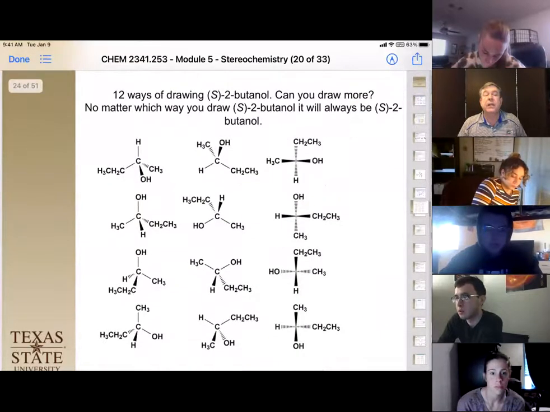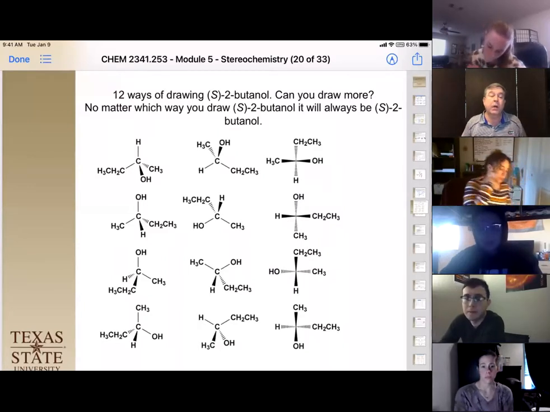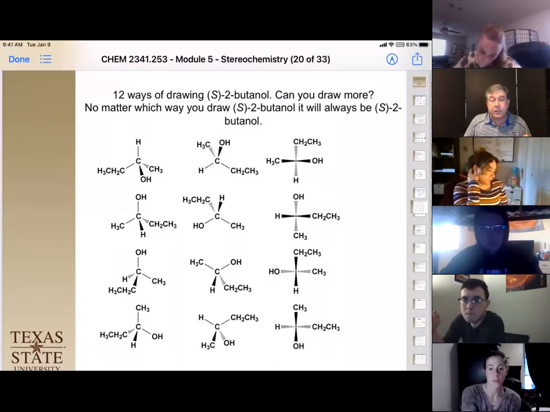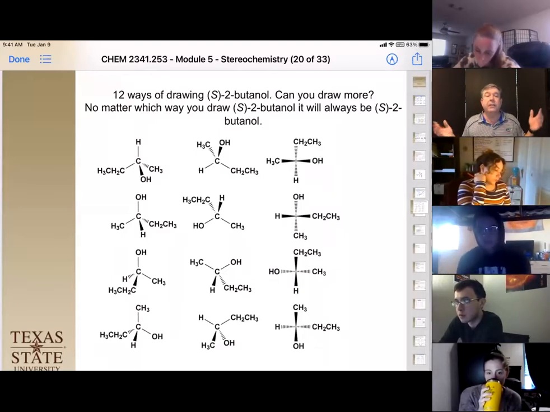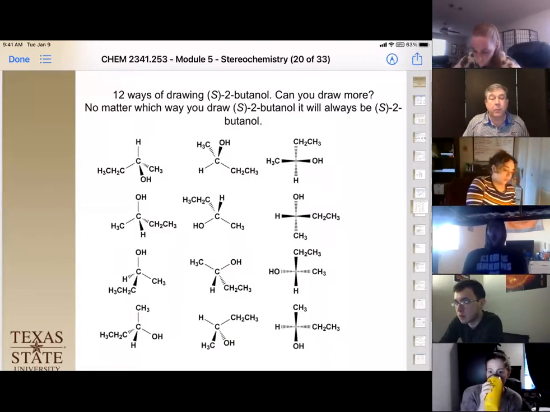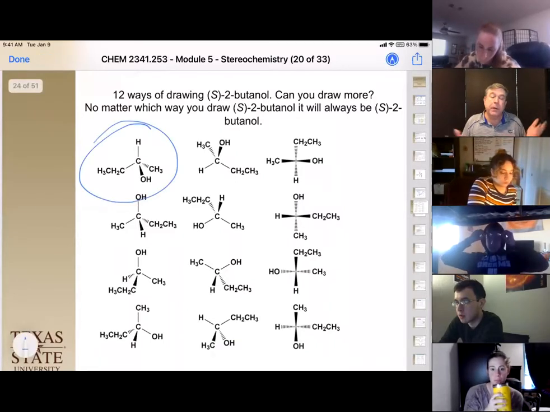Okay, so there's a lot of different ways to draw these chiral carbons, but the most important thing is you must be precise about their 3-dimensional place in space. So most of the time we're going to draw it in a way that's such that we have wedges to give it 3-dimensionality. If you just draw 4 things with all flat lines, we don't know how it's attached. So you must always draw them with the wedge system. And I like the tetrahedral wedge system right here, but some people don't.